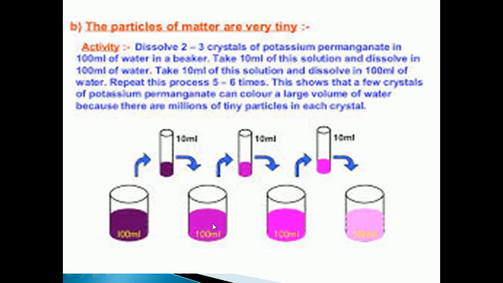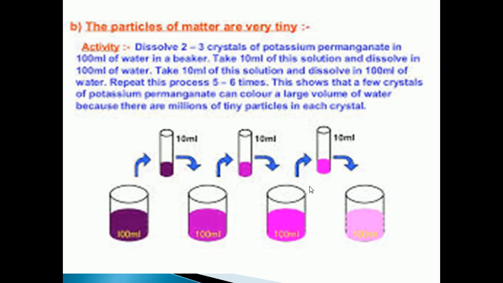Again from this we have to take out 10 ml of this solution and put it into another beaker which is having 90 ml of clear water. So keep diluting the solution for 5 to 8 times.